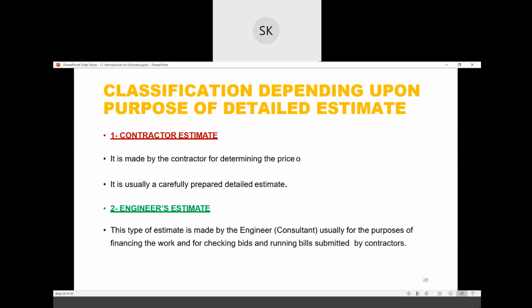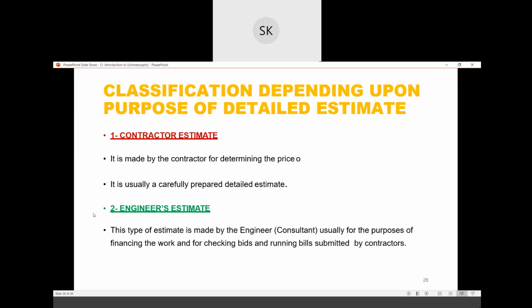So sometimes the contractor may increase the estimation, he may add some extra items which are not required, or which have not been issued in the BOQ to use in the project. So what engineers do, basically they make their own estimate, so that they can check all the bids or running bills.